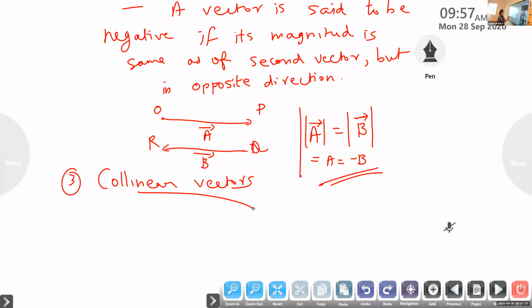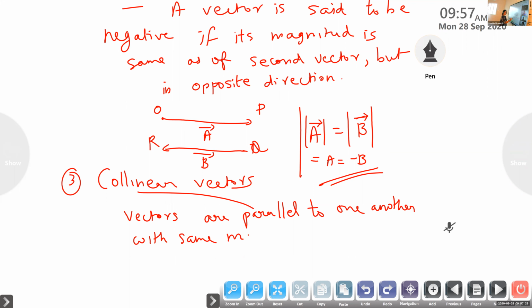Vectors that are parallel to one another, with the same magnitude or different magnitude.